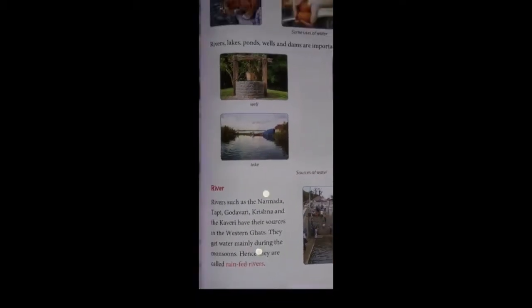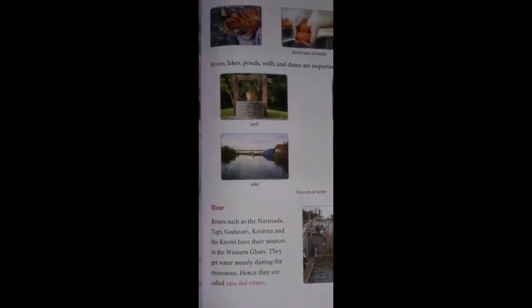So students, in the Western Ghats, there are some rivers such as Narmada, Tapi, Godavari, Krishna and the Kaveri, and they have their own sources in the Western Ghats.